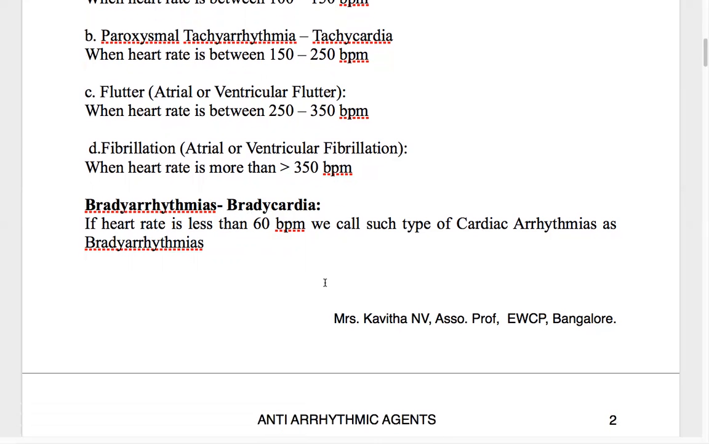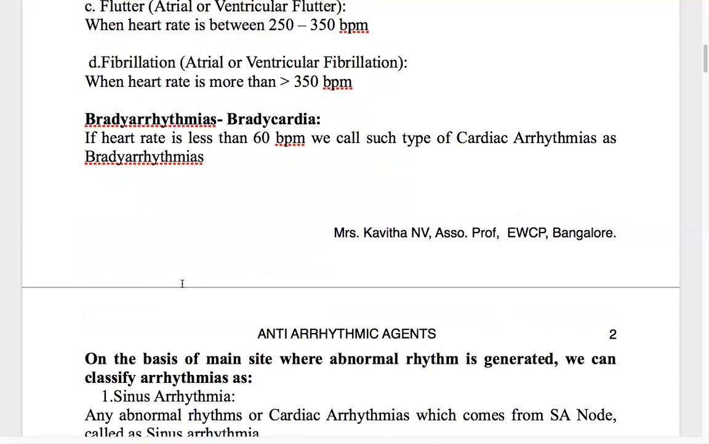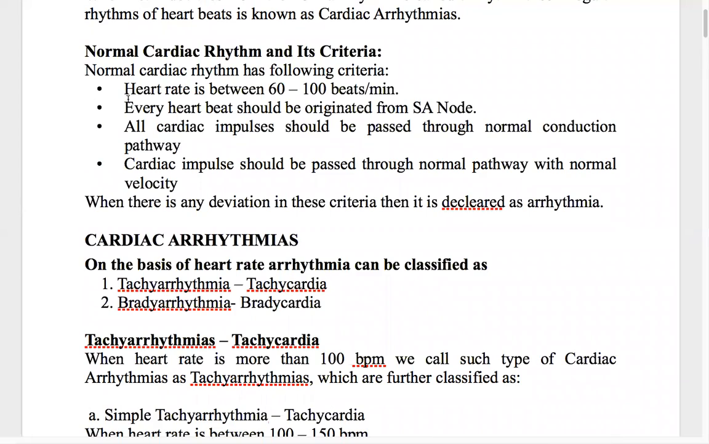Now coming to bradycardia. We know a heartbeat less than 60 beats per minute is called bradycardia. But how much less than 60? If it is less than 60 and more than 40, it is called mild bradycardia. Less than 40 up to 20 is moderate bradycardia. Less than 20 beats per minute is the most unfortunate case, severe bradycardia. So this is the classification of arrhythmias based on heart rate.